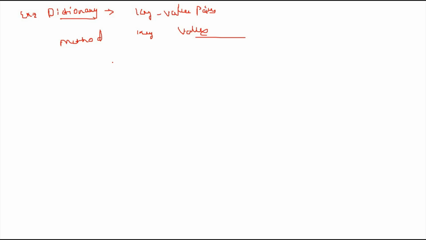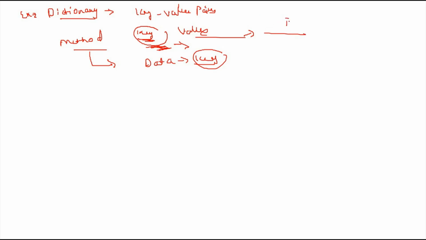So what do you mean by the method? If you want to access the data, not the key, you have to use this key. Like when you go to your home, there is a key, and you have to open the door with your key. Similarly, if you want to access the data, you need the key. The key is used to access your data.